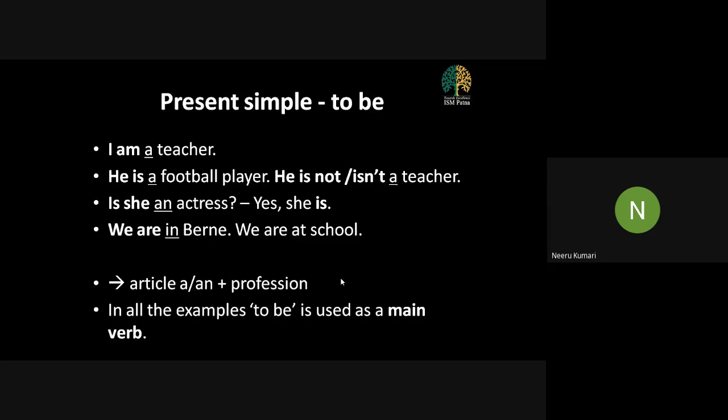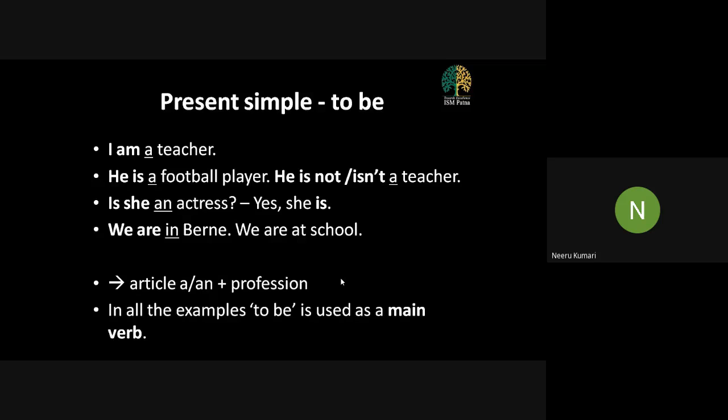The articles a and an, as I have already explained: whenever we are beginning any of the words with a vowel sound, we generally use an. It's the basic rule that you all have to remember. We are not talking about the vowel letters, the alphabet letters like A, E, I, O, U. Instead, we are talking about the sounds that are produced by these different letters.